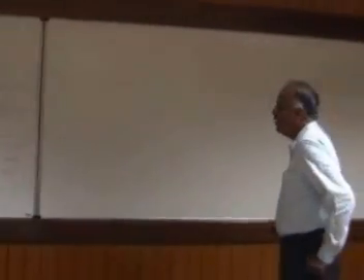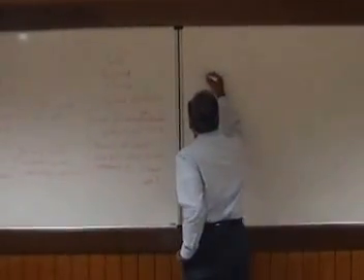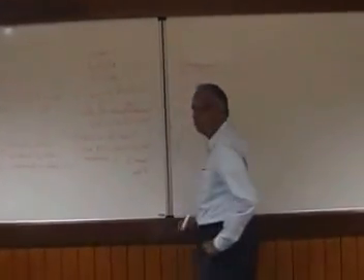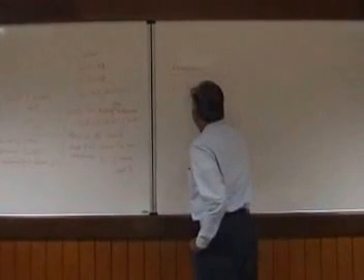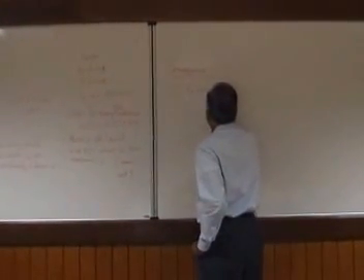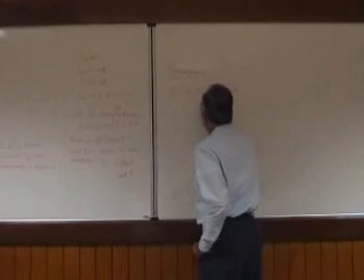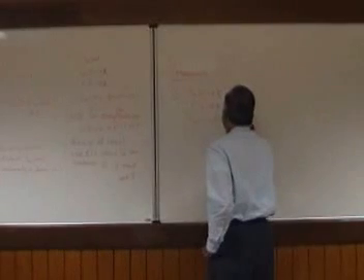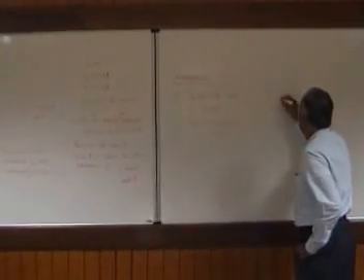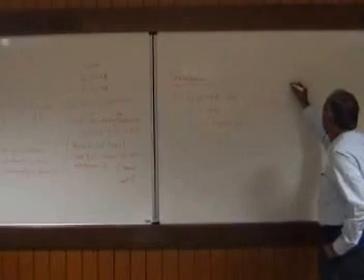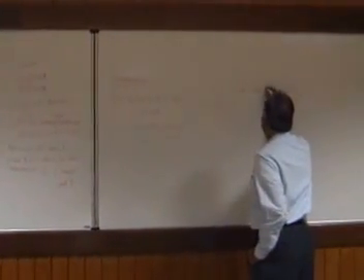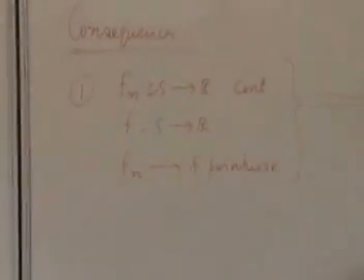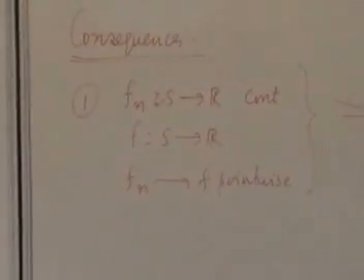So the next conclusion, the consequences. One: Fn mapping S to R continuous, F mapping S to R, Fn converges to F pointwise, implies the set of points at which F is continuous is a dense set.